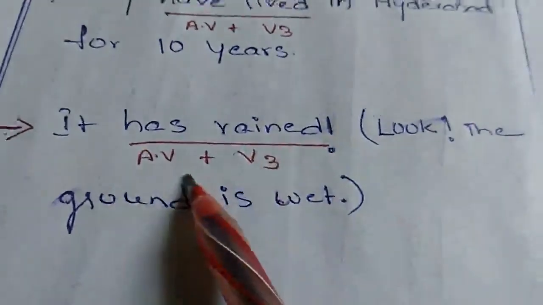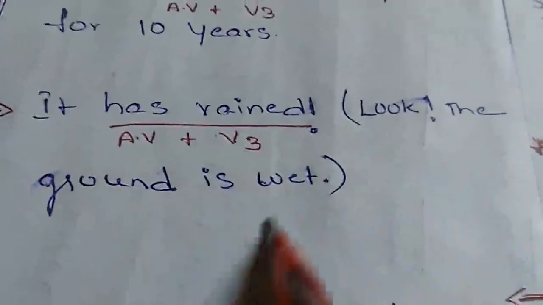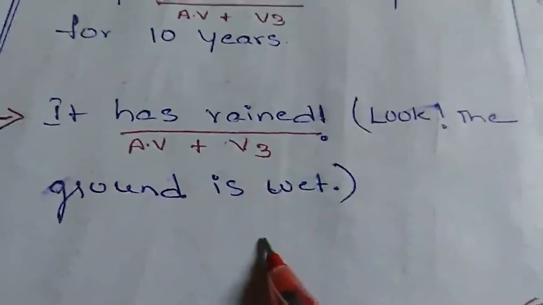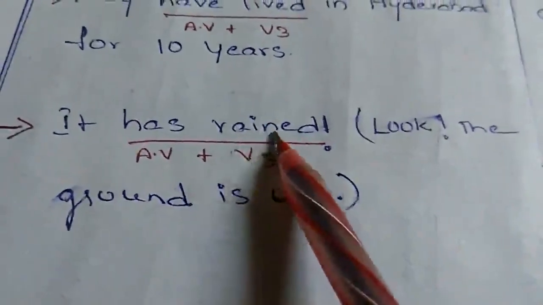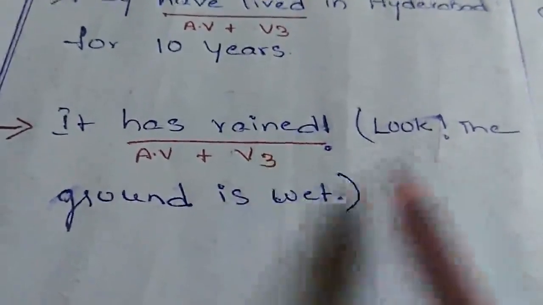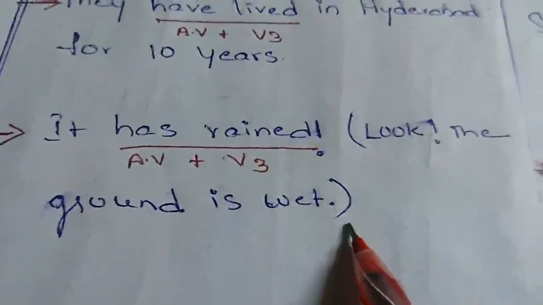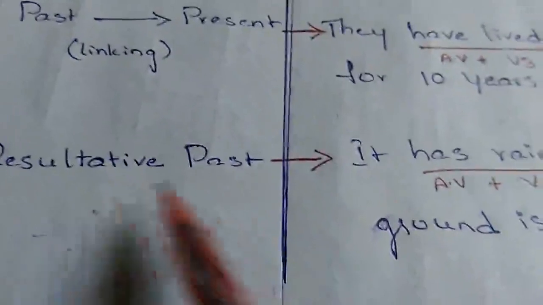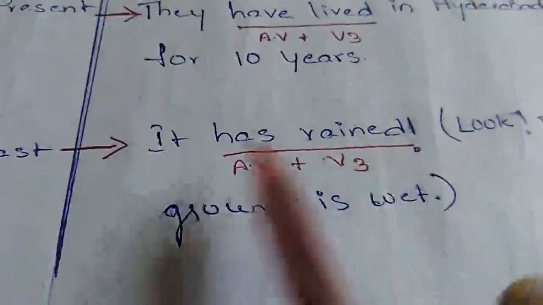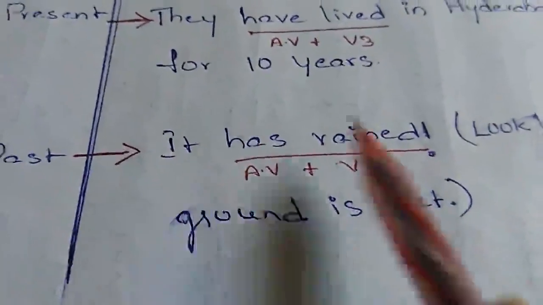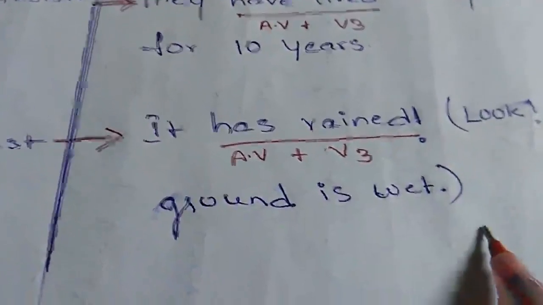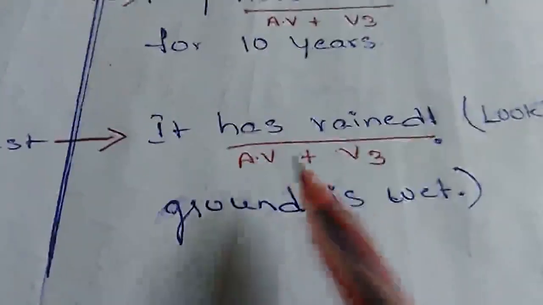Because it rained, now we can see the ground wet. This is the resultative past. Something happened in the past and we see the result in the present. To refer to such actions, we use the present perfect tense.